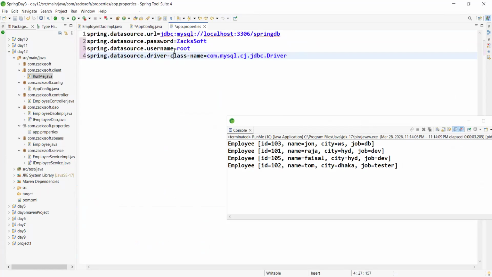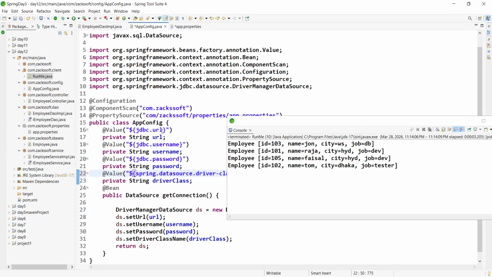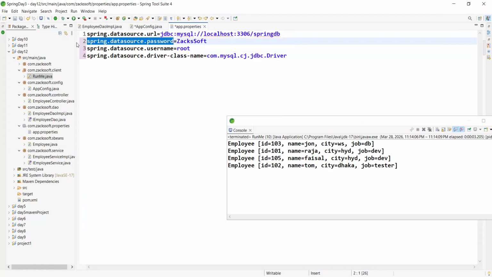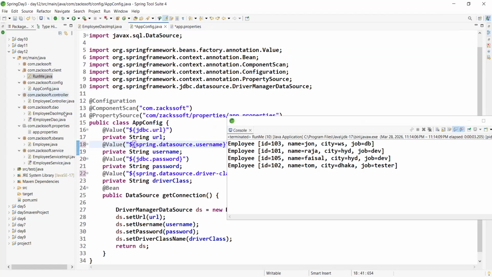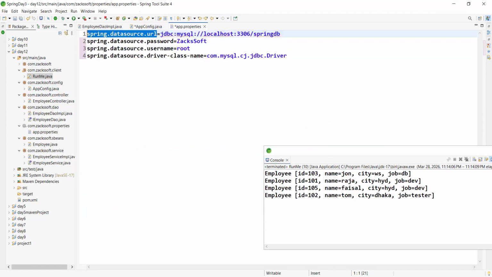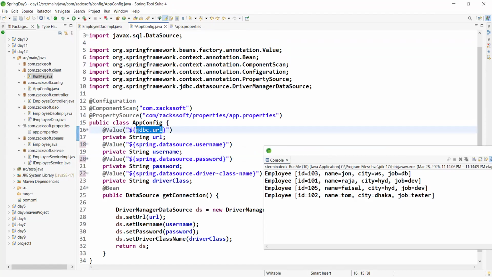Just a moment. This is the username. Control C. Why suddenly am I using this one? Just a moment, wait. And this is the password. Any confusion up to now? No, sir. This is the URL, okay? Control C, Control V. Okay, so right now, can you please tell me?